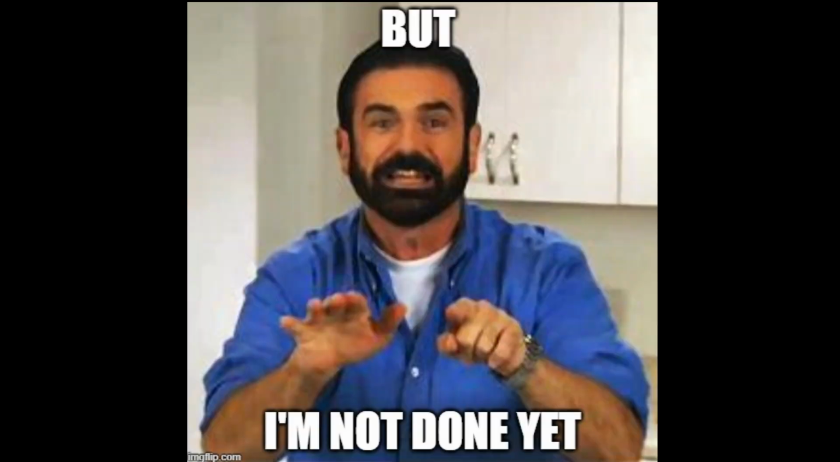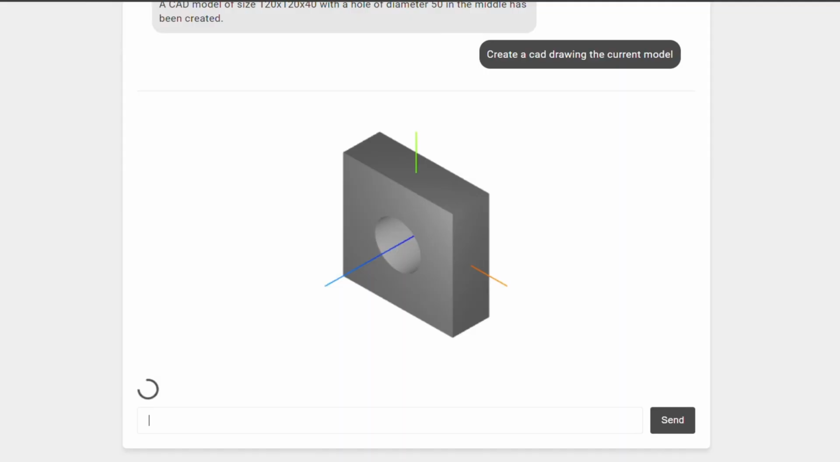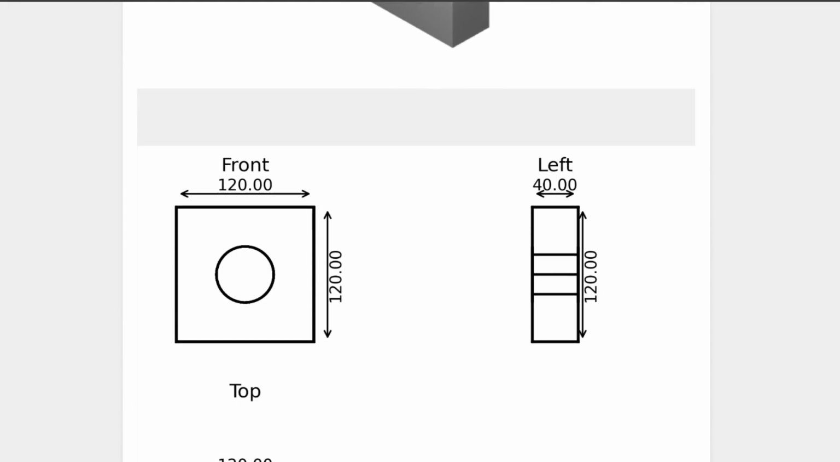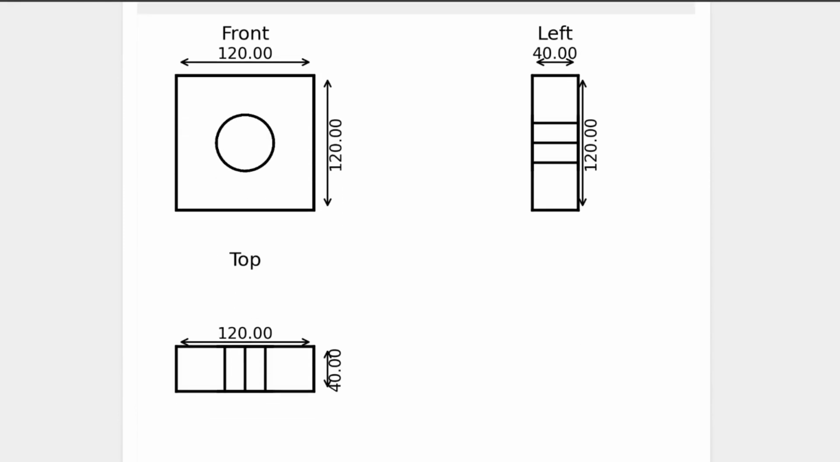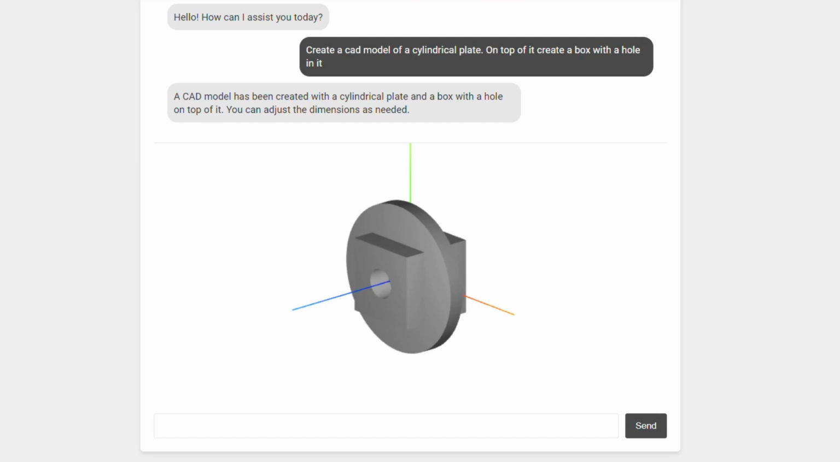But I'm not done yet. We can also ask for a CAD drawing with basic dimensions based on the model created previously. Pretty neat, right? Yeah, but let's be honest, it's far from perfect.